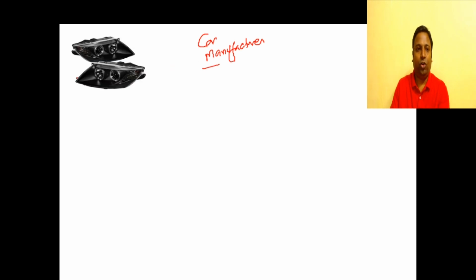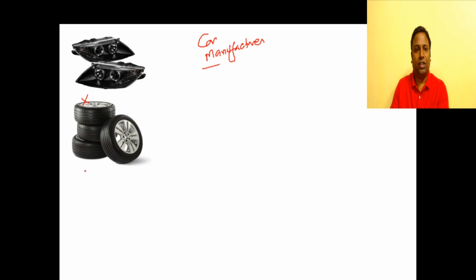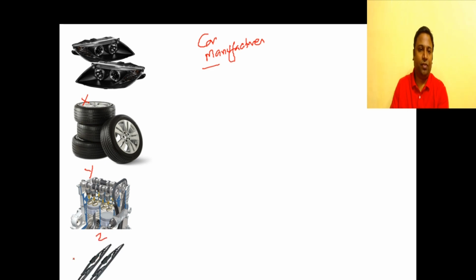Let's say he procures headlamps from a company X, tires from a company Y, and the engine from a company Z. Like that, he can procure the wipers from company A. Each independent item is purchased from independent vendors. These vendors will be supplying all these items to the car manufacturer.